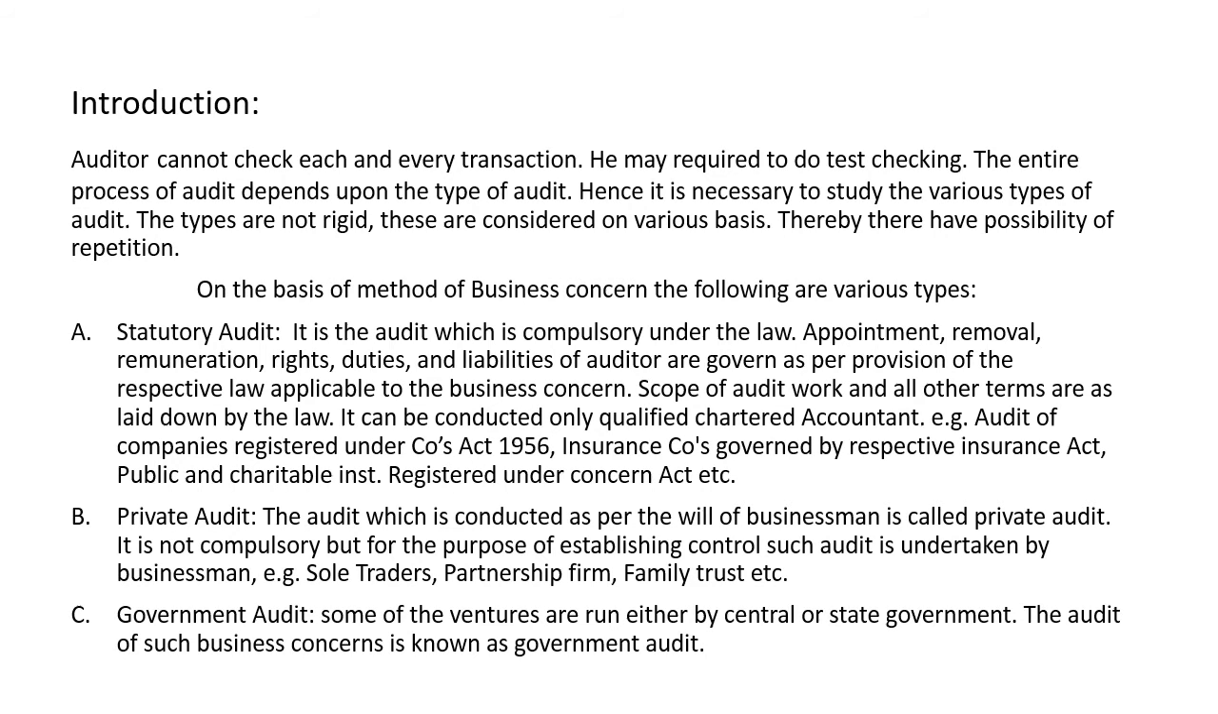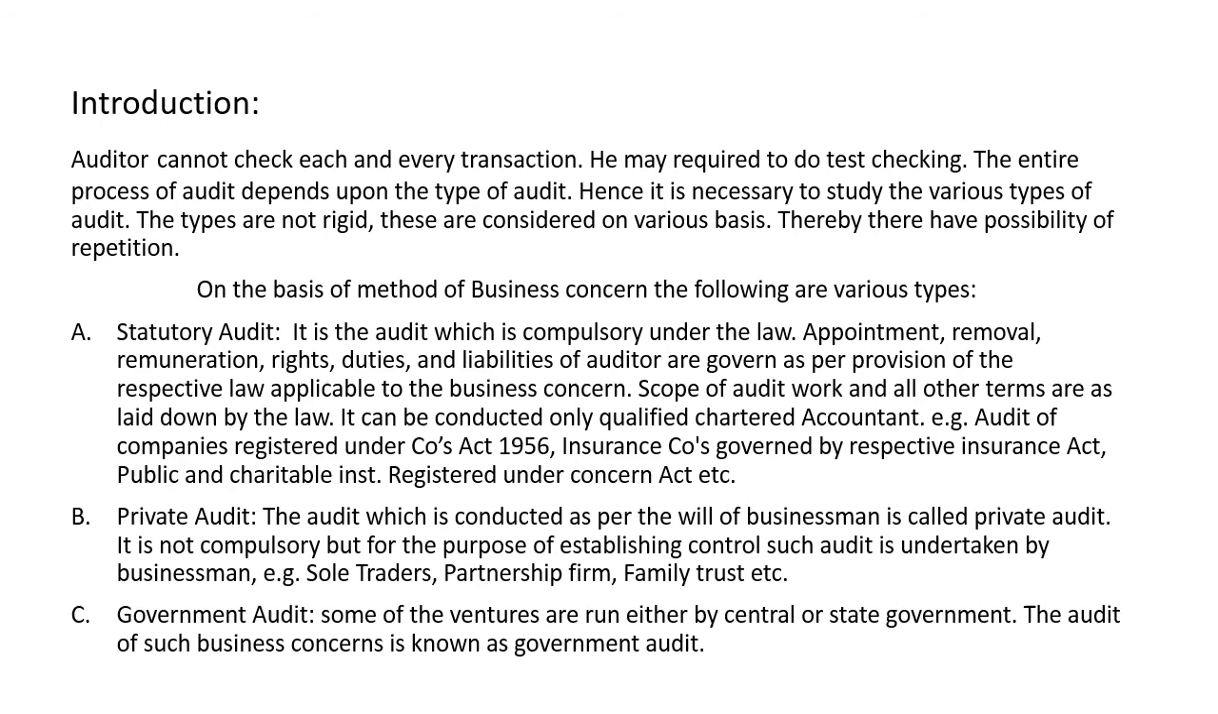Then the second type is a private audit. The audit which is conducted as per the will of the businessman is called a private audit. This means this audit is not compulsory. The audit is carried out by the businessman on the basis of his will, or when he wants to examine the books of accounts and records for his satisfaction, then he undertakes the audit or assigns the work to the auditor. The purpose of this audit is to establish control, and with that intention the audit is undertaken by the businessman.